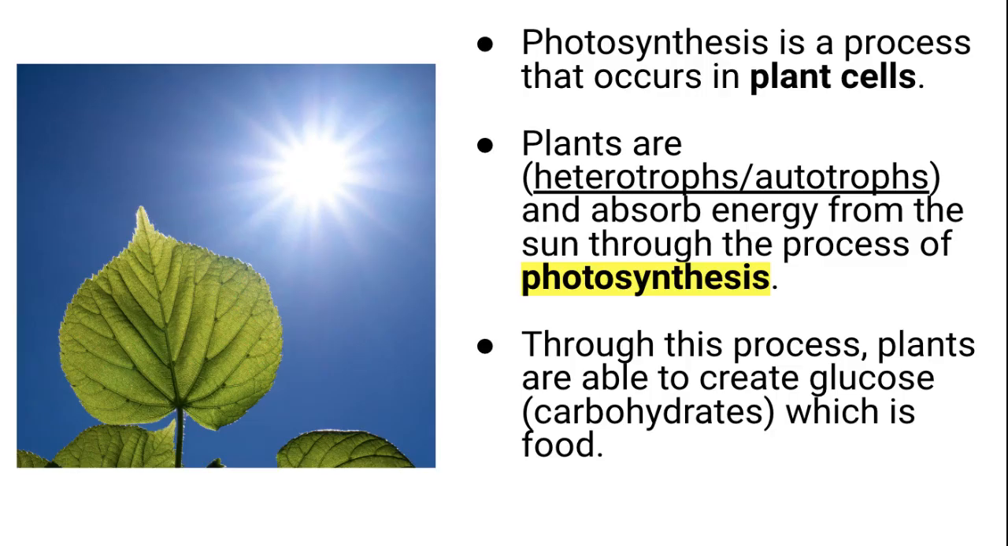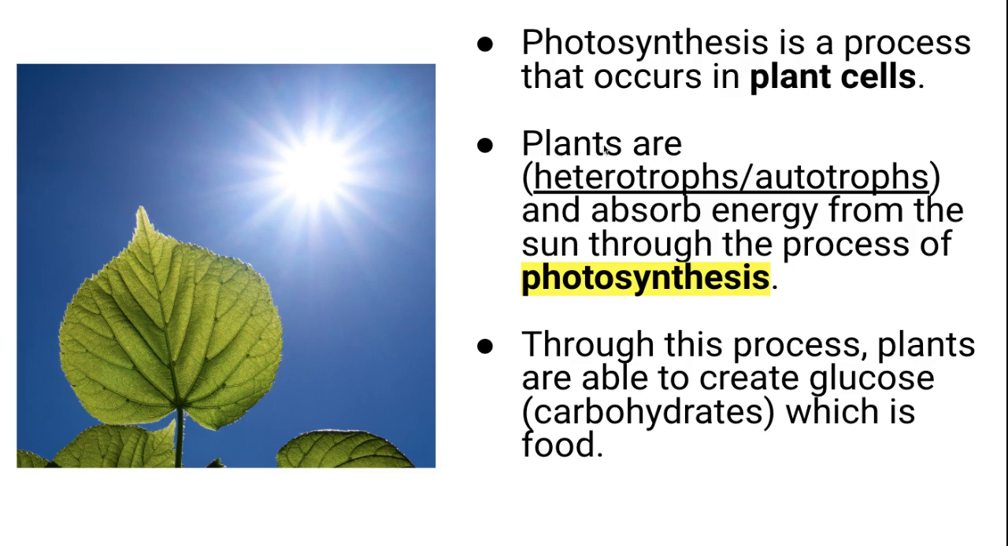Okay, so we're going to start with photosynthesis. Photosynthesis is a metabolic process, a process that occurs in cells. Specifically, photosynthesis only occurs in plant cells, and the reason is that plant cells have an organelle called a chloroplast. Photosynthesis specifically occurs in the chloroplast of plant cells.